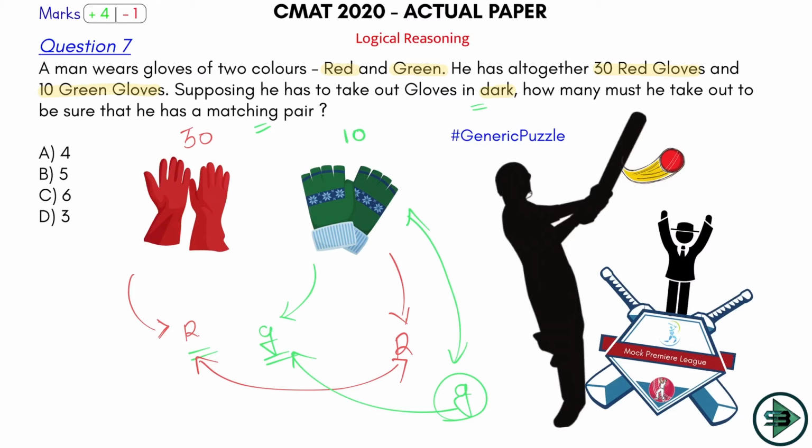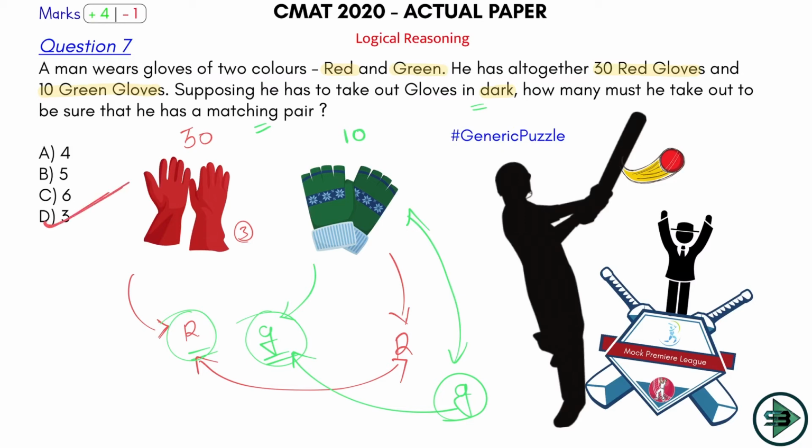You can think he can take 3 red as well, but then still he has a matching pair. This is the worst scenario where he gets 1 from red and 1 from green. Now he cannot say he has a matching pair. For that he will have to take out the third to get 1 matching pair. So he needs to take out 3.